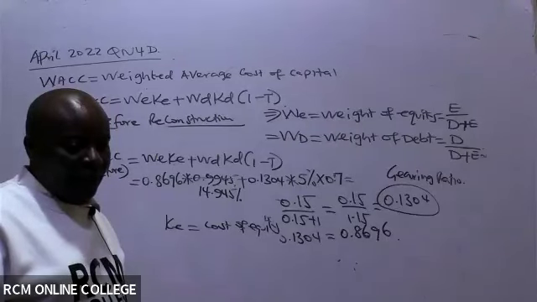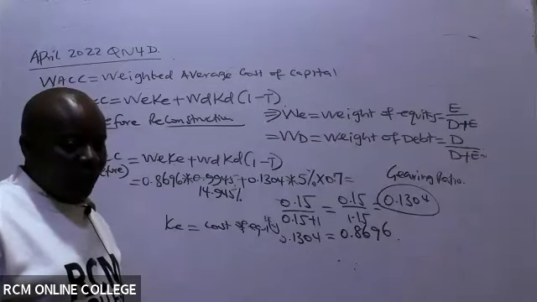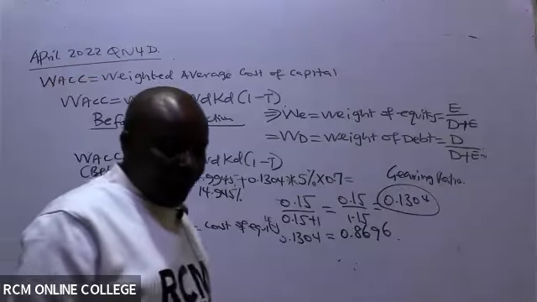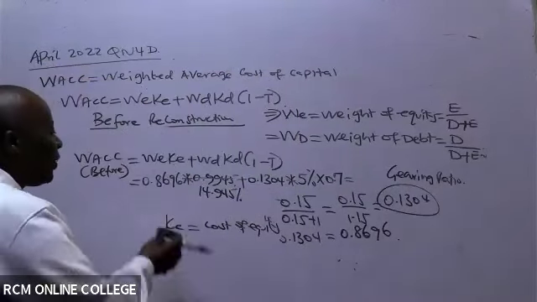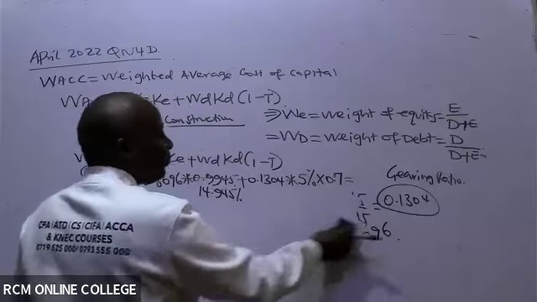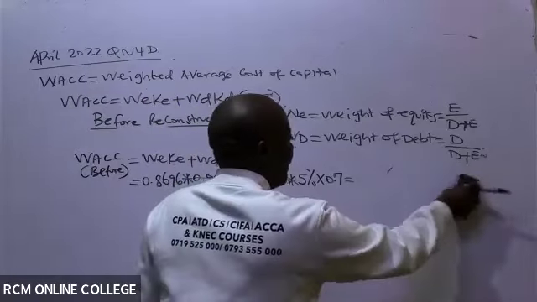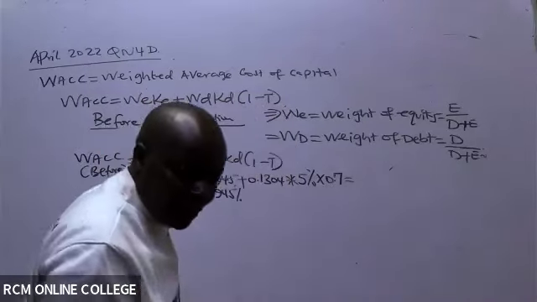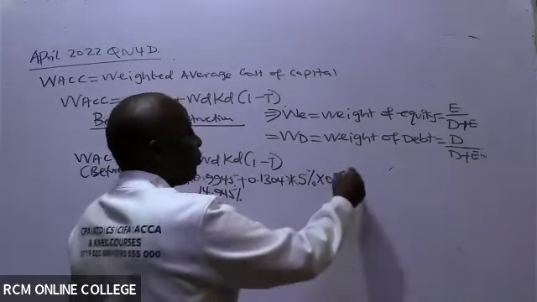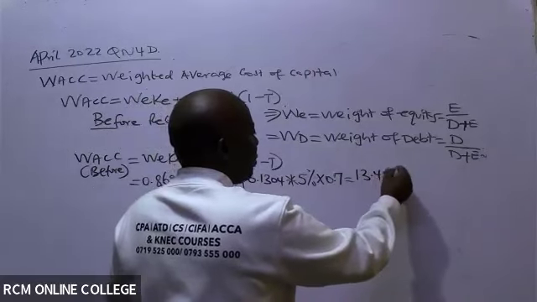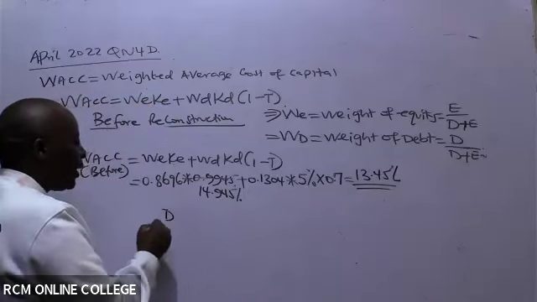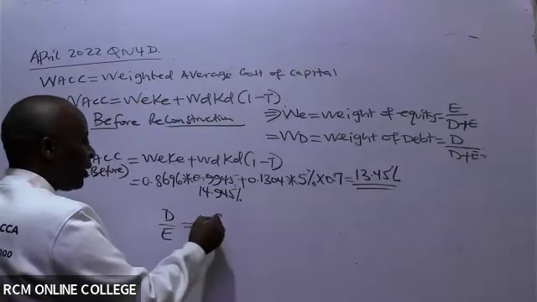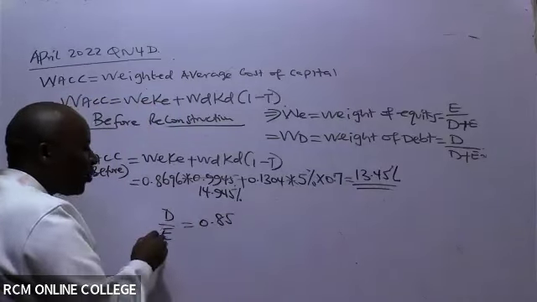Great. So at the end of the day, we are getting 13.45. Is that okay, ladies and gentlemen? 13.45 is correct. So from Madam Kerubo, she's asking, if debt to equity is 0.85, how is equity 1?